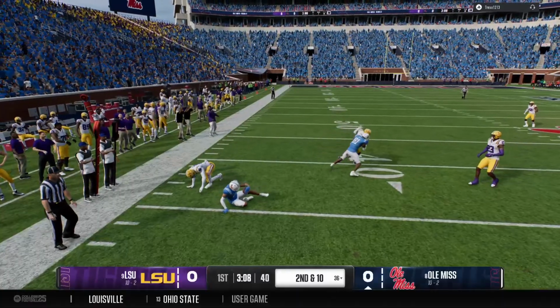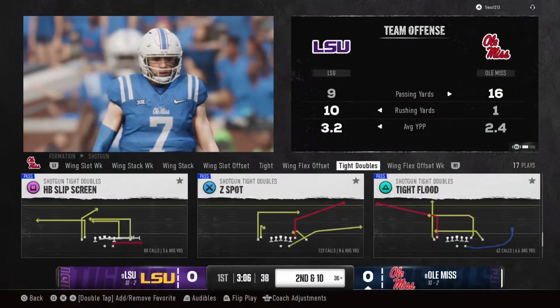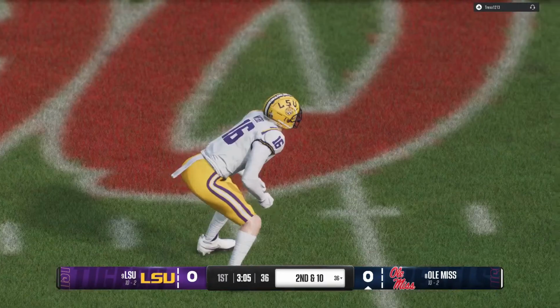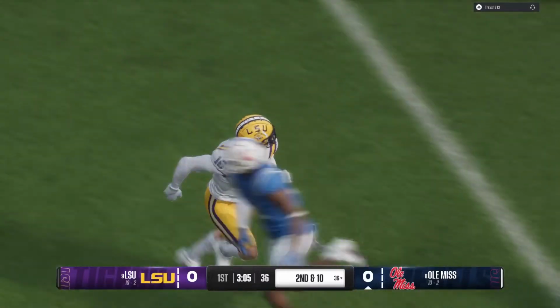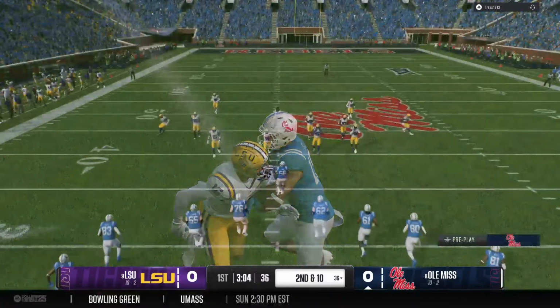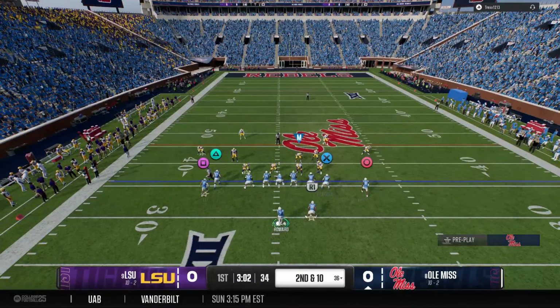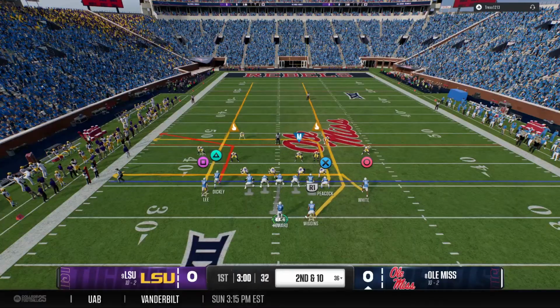Quick throw caught on the left side. And he'll be smothered right at the line for no gain. Boy, they're just fundamentally sound, right where you want to be after the completion. Nowhere to go after that catch. Second down play coming up.